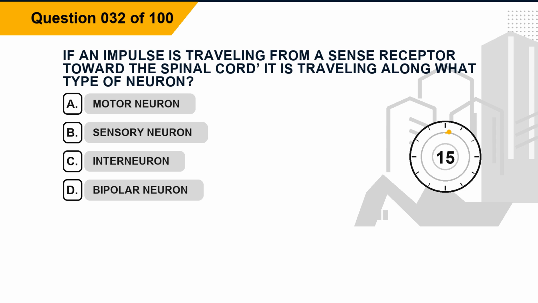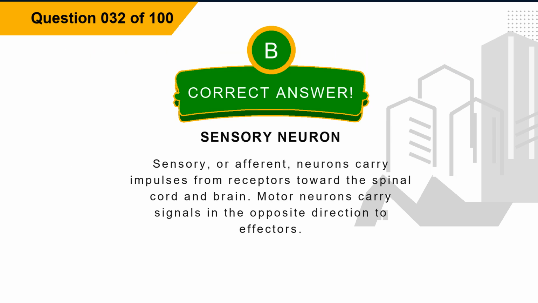Question 32. If an impulse is traveling from a sense receptor toward the spinal cord, it is traveling along what type of neuron? Option A, motor neuron. Option B, sensory neuron. Option C, interneuron. Option D, bipolar neuron. The correct answer is option B, sensory neuron. Explanation. Sensory, or afferent, neurons carry impulses from receptors toward the spinal cord and brain. Motor neurons carry signals in the opposite direction to effectors.